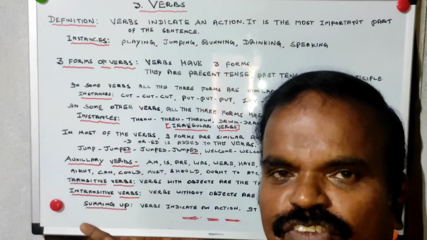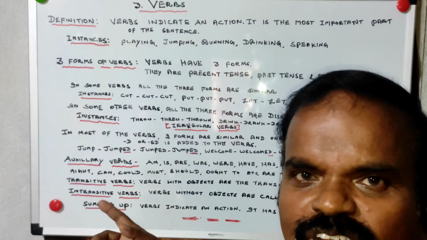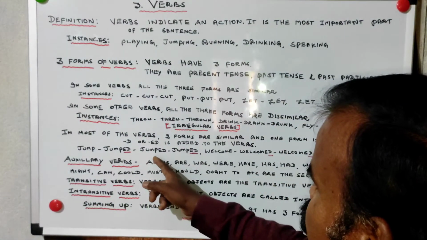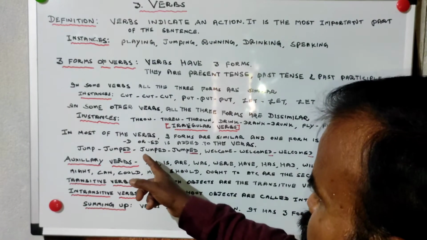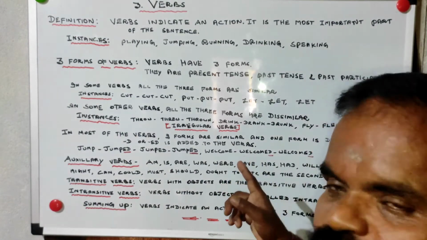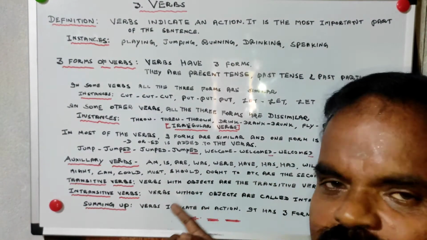Then distribute, distributed, arrange, arranged, welcome, welcomed. See, jump, jumped, jumped: past tense and participle after adding ED. Welcome, welcomed: past tense and past participle after adding D.